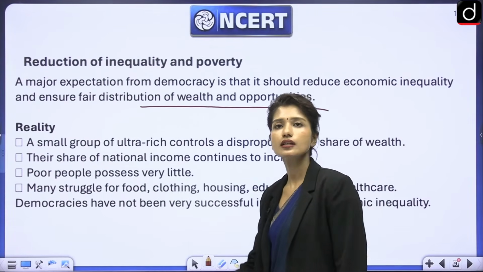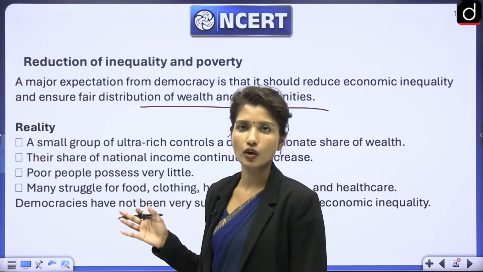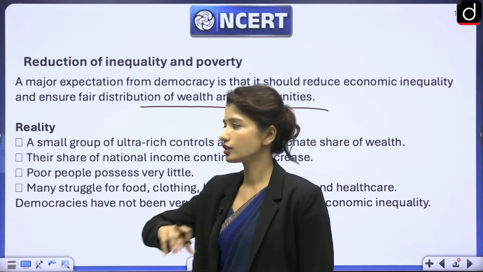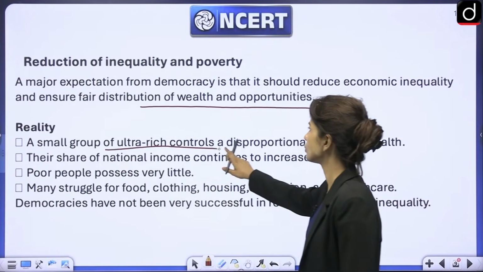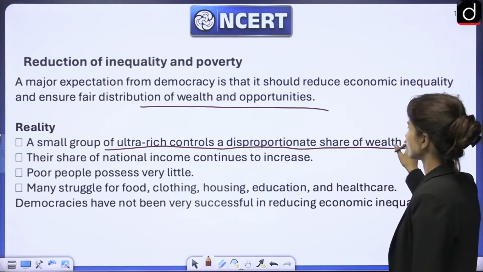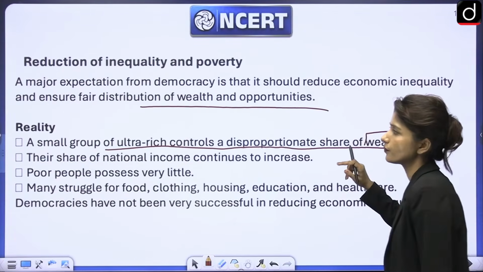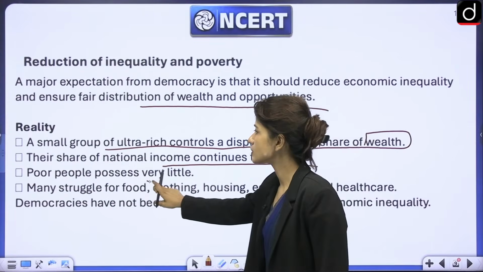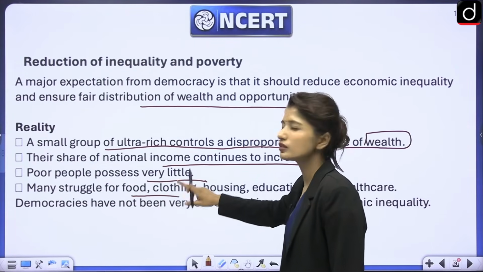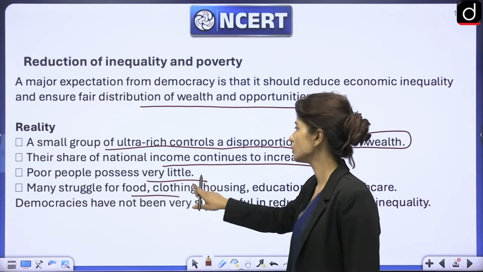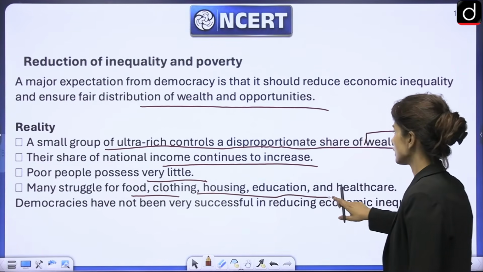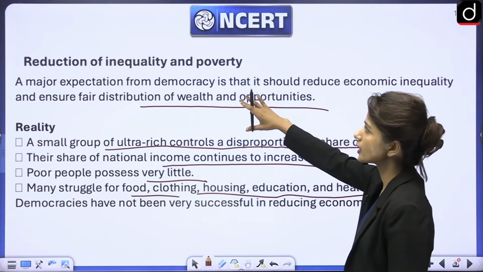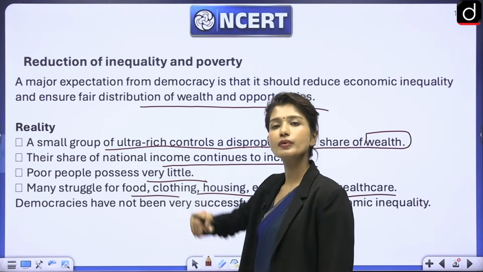The reality is, in any country for that matter, even in democracies, there are just a handful of people who are ultra rich. So there is a small group of ultra rich who control a disproportionate share of wealth. I'll just show you the chart also. And their share of national income continues to increase. Poor people possess very little. Many struggle for even food, the very basic things, food, shelter, clothing, housing, education, healthcare, etc. Democracies in this regard, in reducing inequality and reducing poverty, have not been very successful.